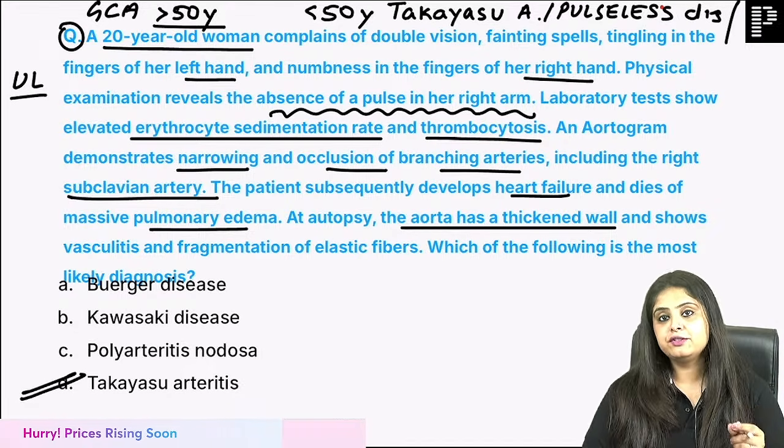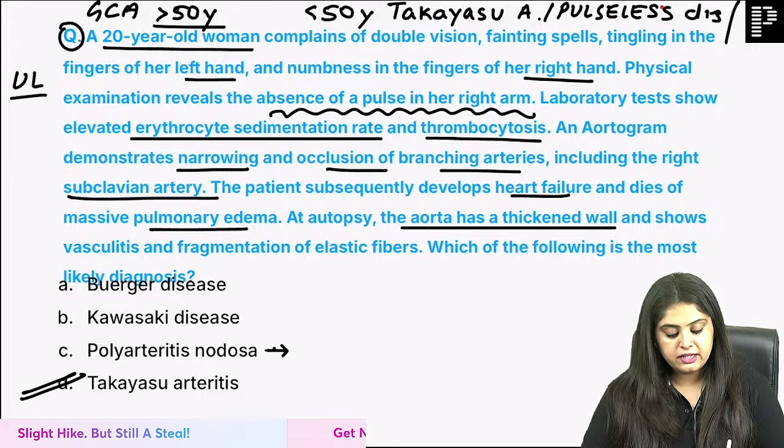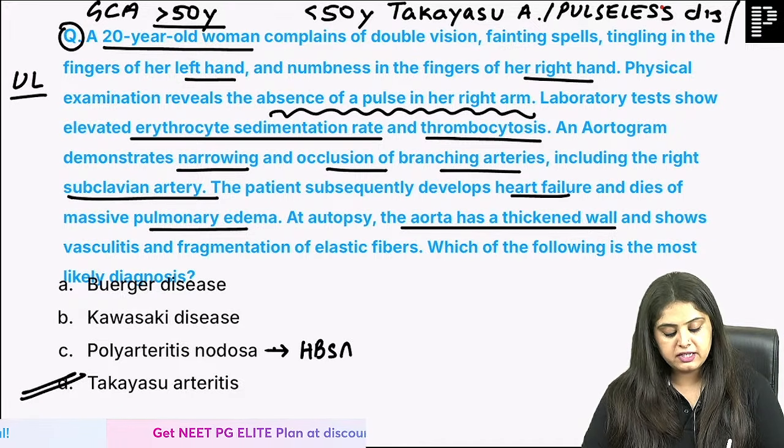If I just had to ask you one word, buzzword of every vasculitis, for polyarteritis nodosa, which virus would have been affecting?